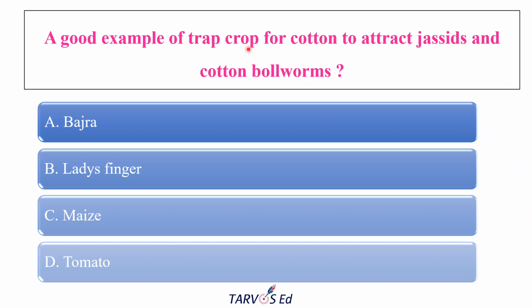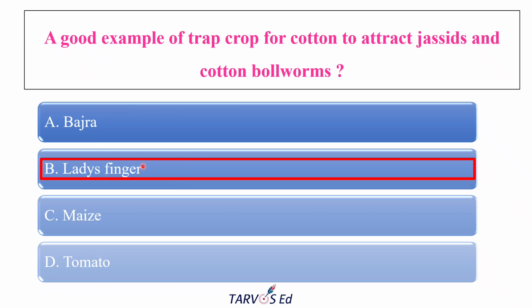So this is just to attract the pest so that our main crop will be saved. The options given are bajra, that is pearl millet, lady's finger, okra, maize, and tomato. And the correct answer is lady's finger.